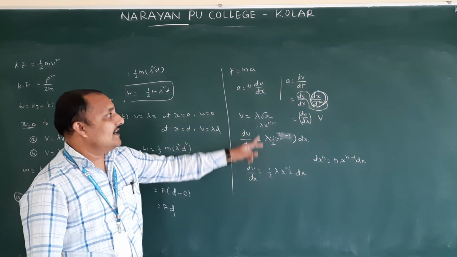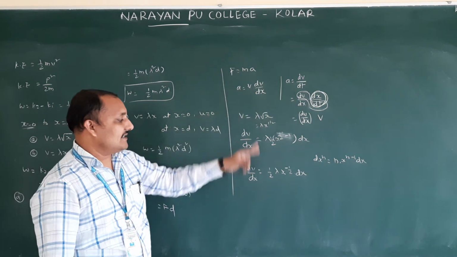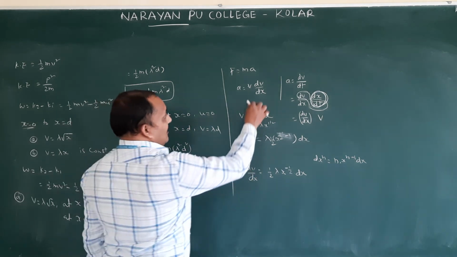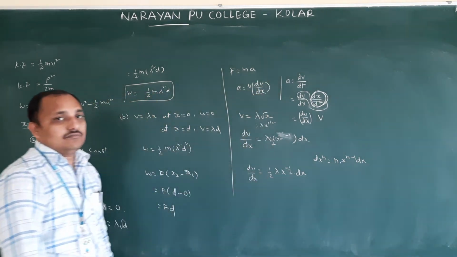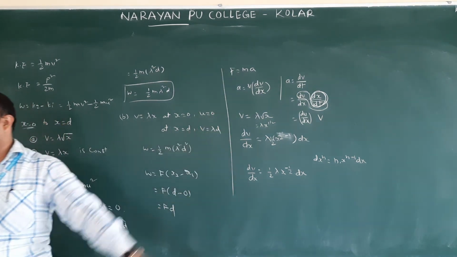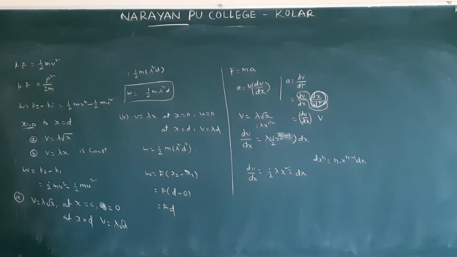Substitute this dv by dx in this equation, and dx will be cancelled. Isn't it? The dv by dx value you can substitute in this equation. Then you will be getting a. In that a you have to substitute. You can see they give the solution there. Don't try to follow this method. This method is a little bit difficult. Solution also they gave. You can see once just how to do the differentiation idea.